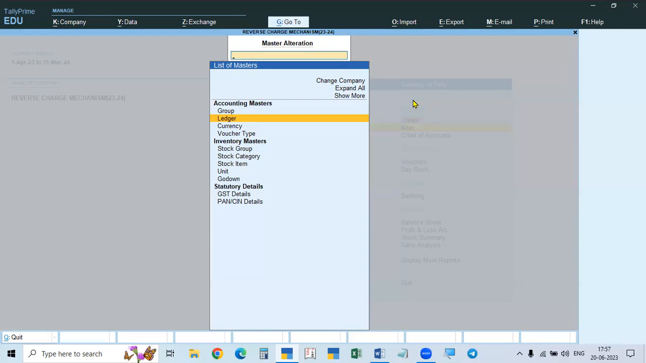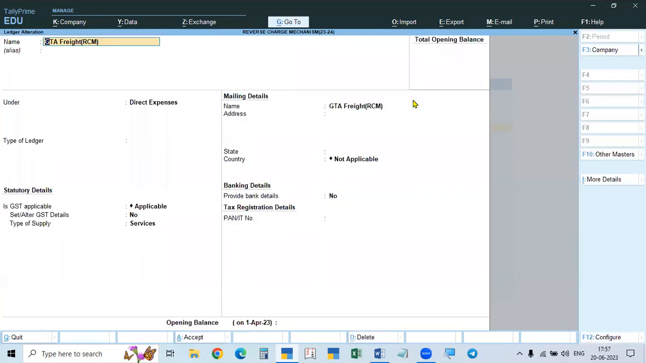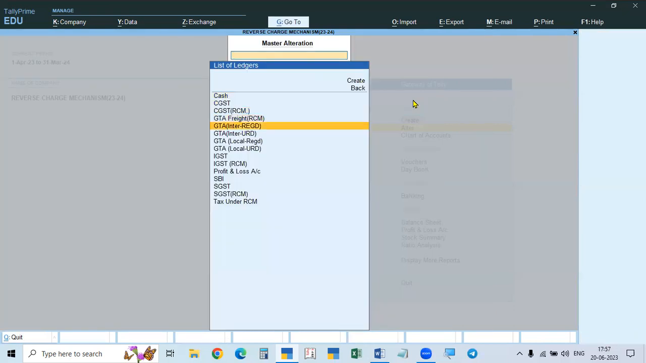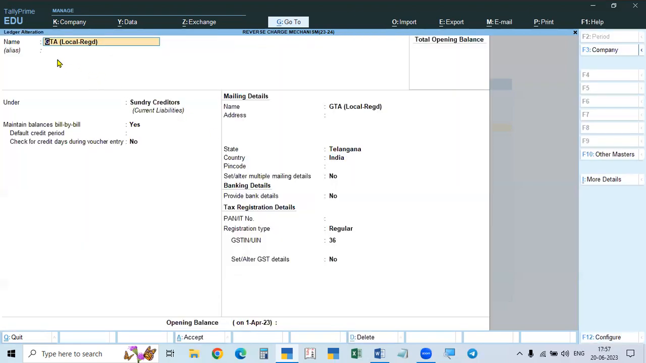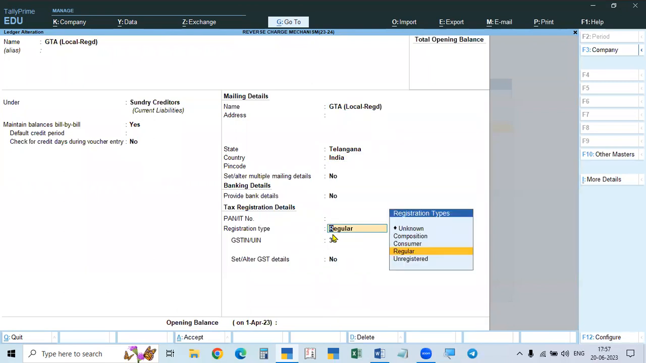That is, no reverse charge mechanism for that. So except that, registered GTA, even interstate, and within the state, registered or unregistered, everything is applicable. So all the four we will create. I created already. See, GTA, and one more thing I will tell you. First of all, GTA local registered. GTA local, we will register the name, X and Co or so-and-so transport like that. Under Sundry Creditors and standard, and here we have to give the registration number, regular.